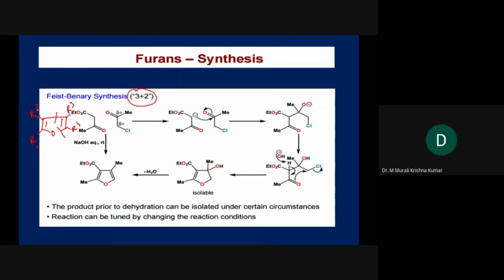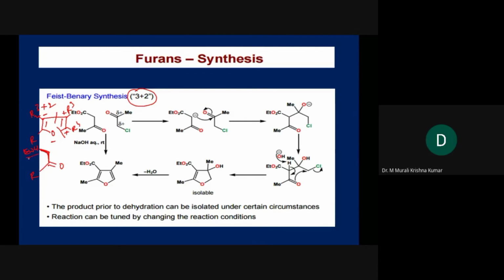So this is 3+2. 3 atoms on this side, 2 atoms on the other side. So here we keep negative, here we keep positive, here we can keep positive or negative, here we keep negative, here we keep positive. Okay, so if this is so, we can have C double bond O and an electron withdrawing group over here.